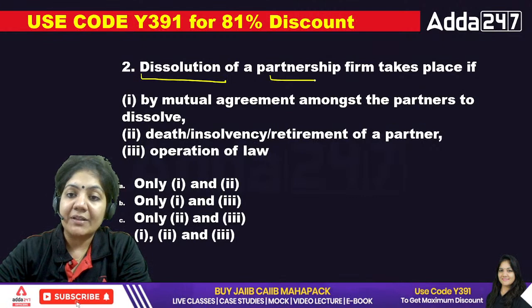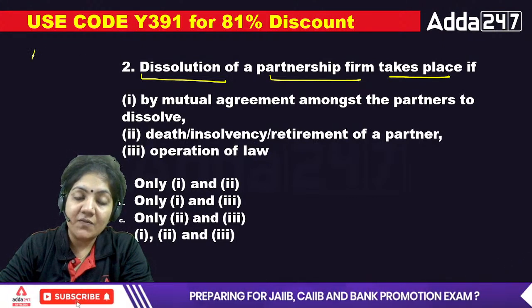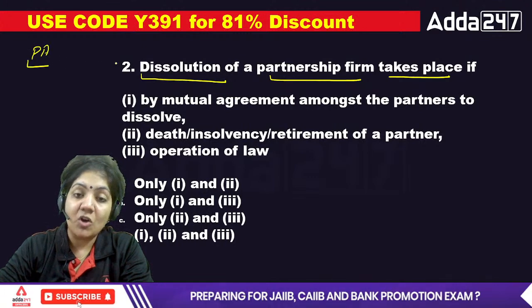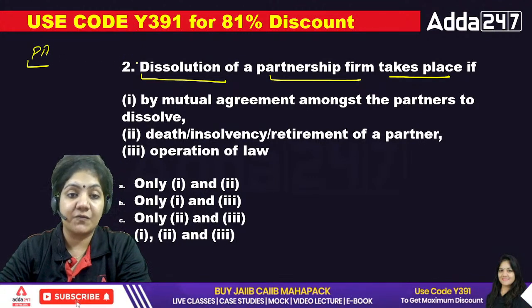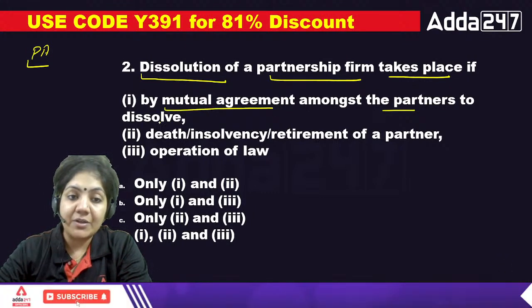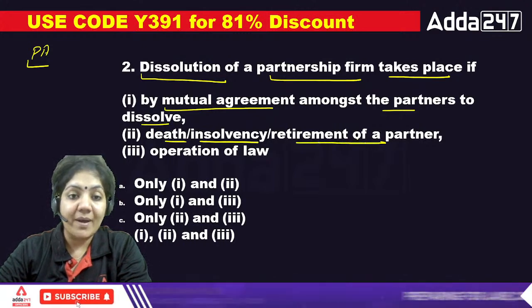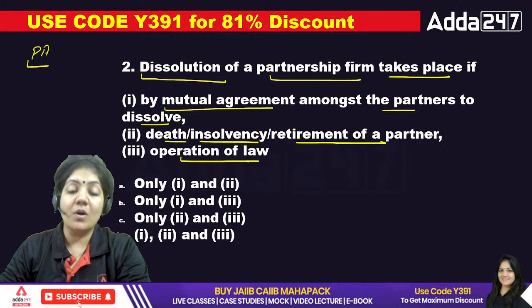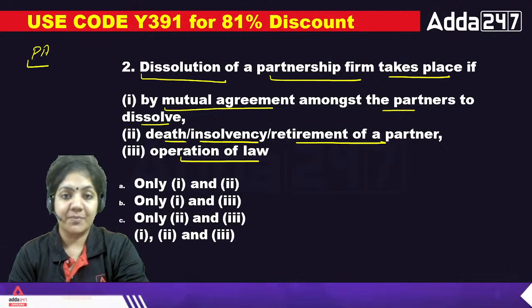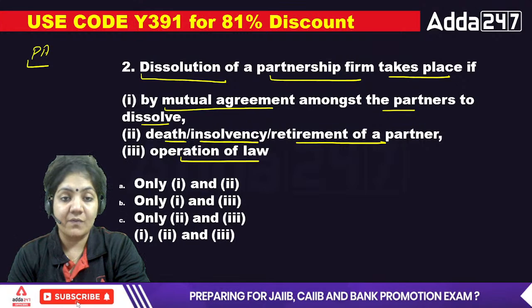Dissolution of partnership firm takes place. This topic has been taken from the Partnership Act. The topic is dissolution of partnership firm by mutual agreement amongst the partners to dissolve, death, insolvency, retirement of a partner, operation of law. What will be the right answer here? Dissolution of partnership firm takes place if what?